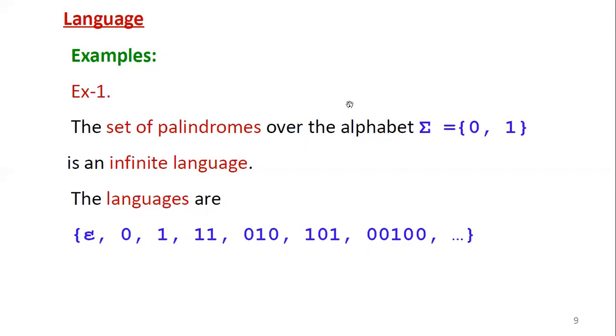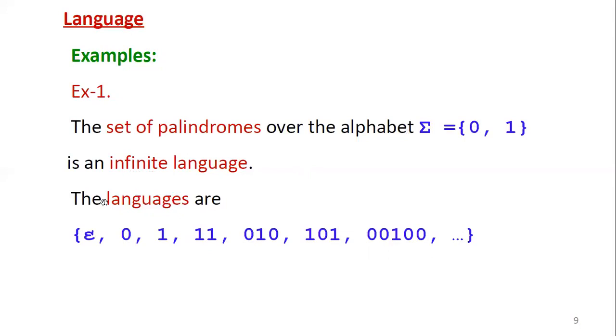Now a palindrome string over the alphabet {0, 1}. We know in programming logic of palindrome, the number and the reverse of the number should be the same. So that is called a palindrome number or palindrome string. So what are the possible palindrome strings generated from the alphabet sigma equal to {0, 1}?